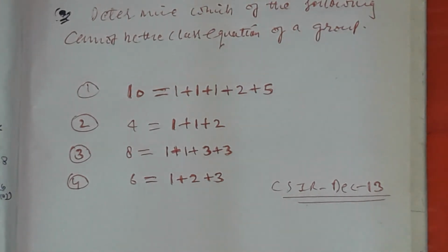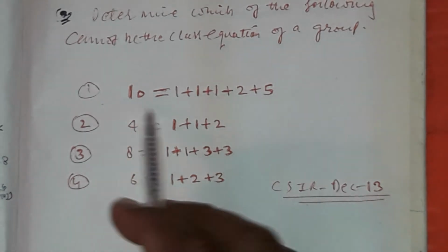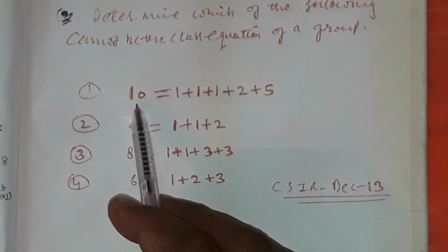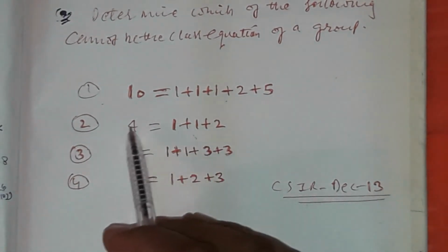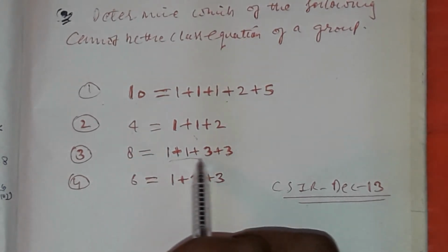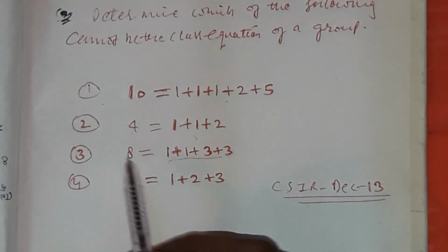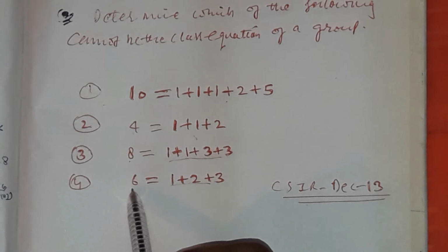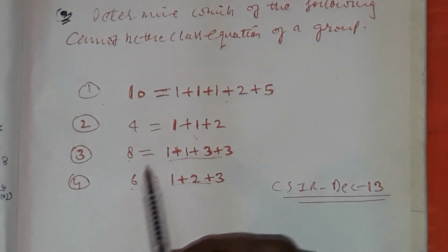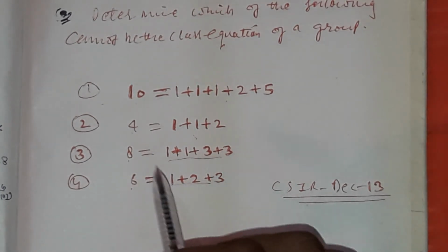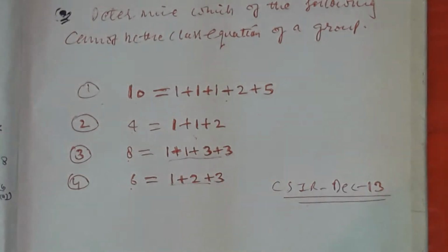The problem says: determine which of the following cannot be the class equation of a group. Is this a class equation of a group of order 10? Is this a class equation of a group of order 4? Is this a class equation of a group of order 8? Is this a class equation of a group of order 6 or not? We only need to check which cannot be the class equation.